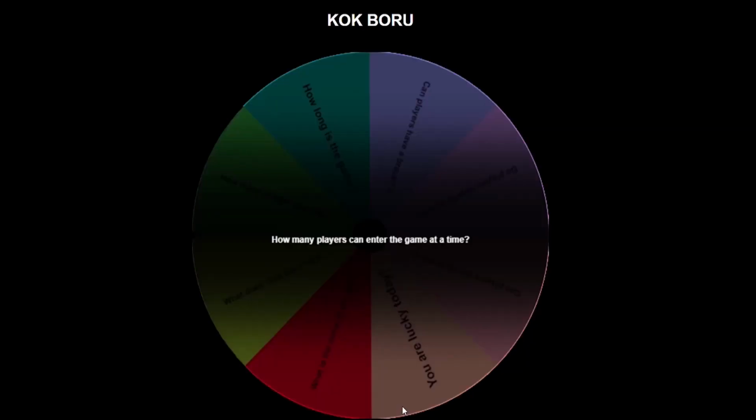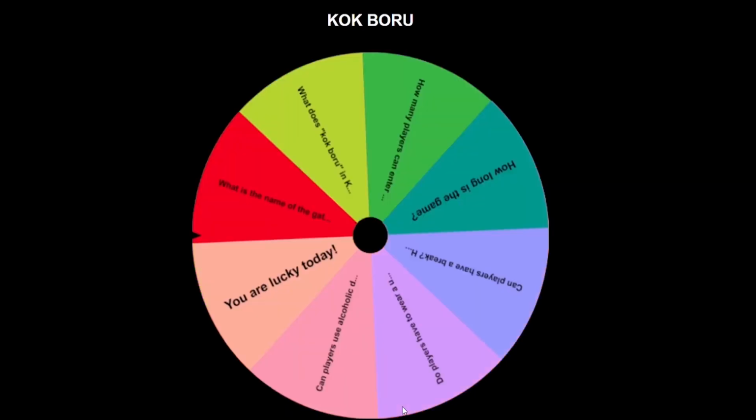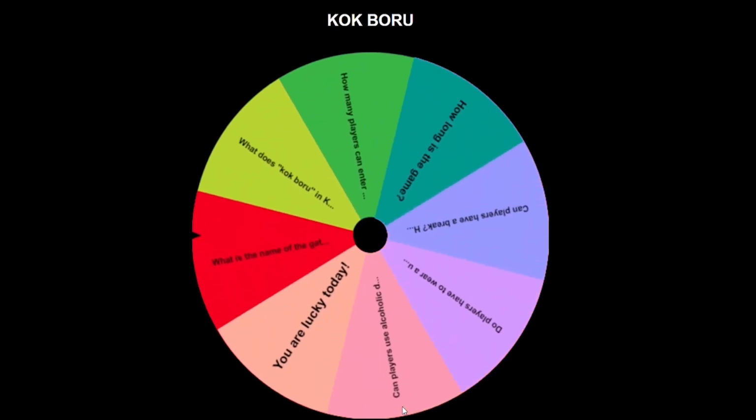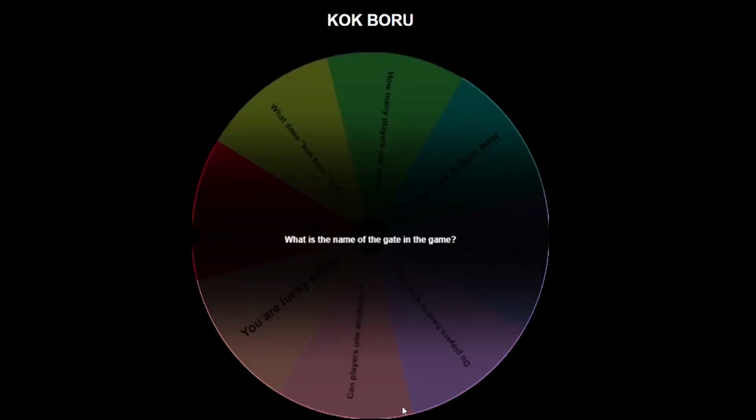How many players can enter the game at a time? 4 players, and absolutely true. 1 score. Next question. What is the name of the gate in the game? You are right. Taykazan. 1 score.